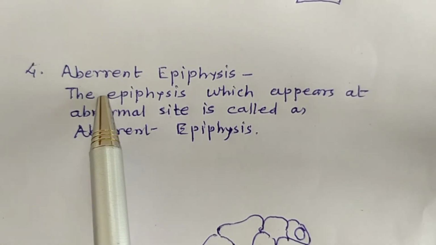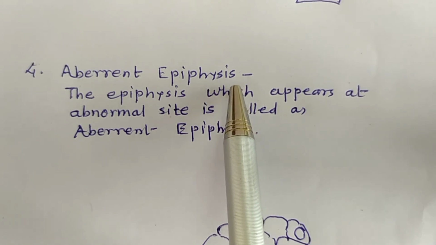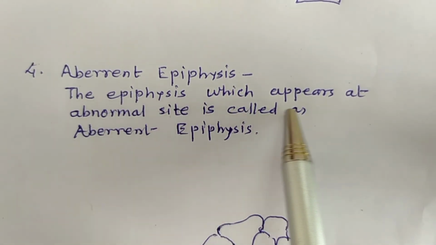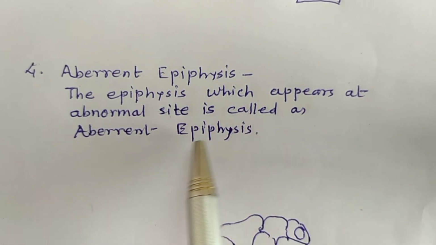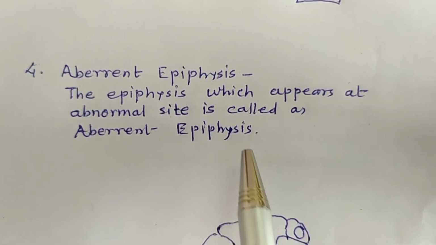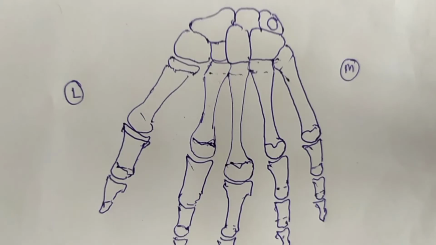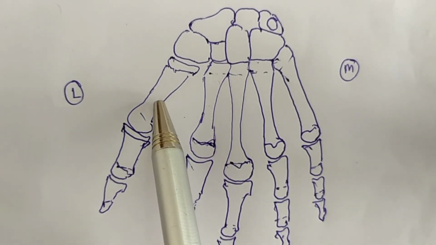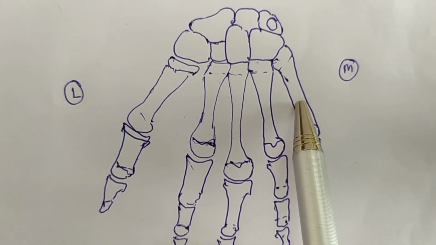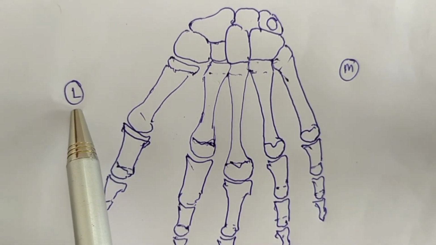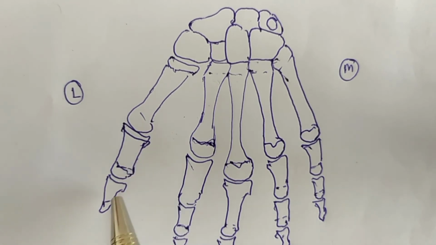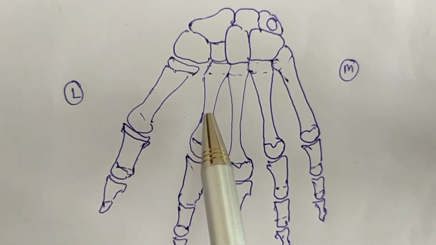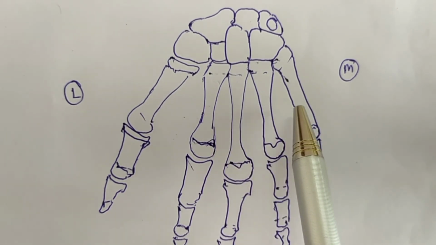The fourth type is aberrant epiphysis. The epiphysis which appears at an abnormal site is called aberrant epiphysis. These are the metacarpals. This is the lateral side. This is the first metacarpal. We can see only two phalanges. So this is the first metacarpal, second, third, fourth, fifth.